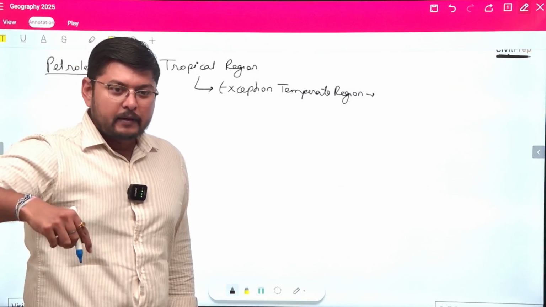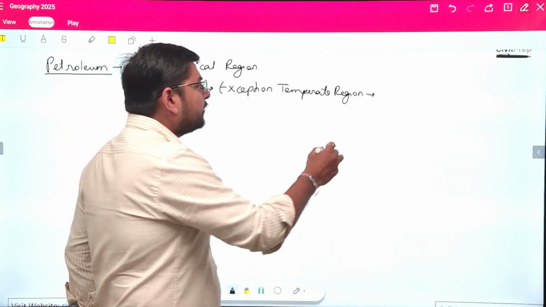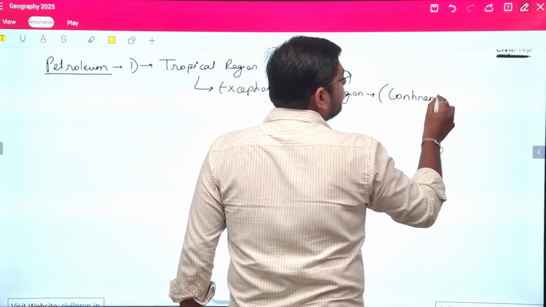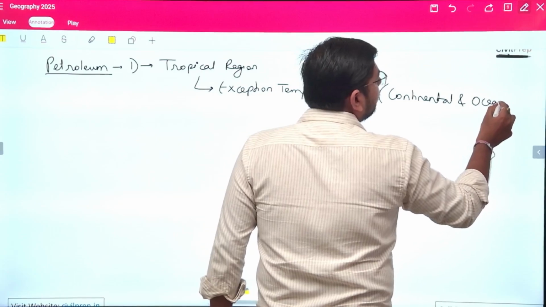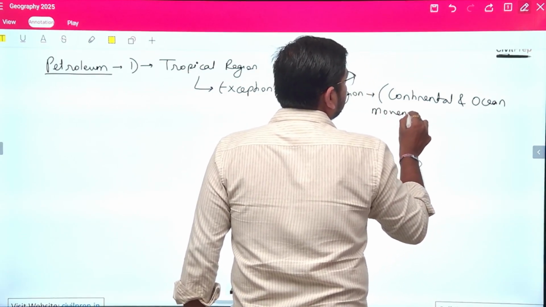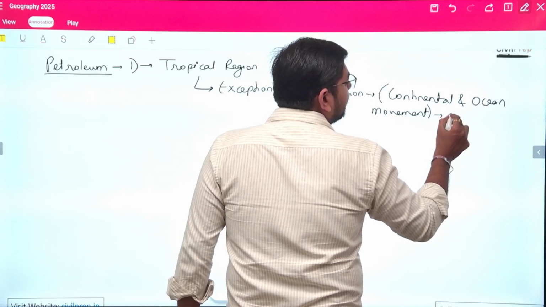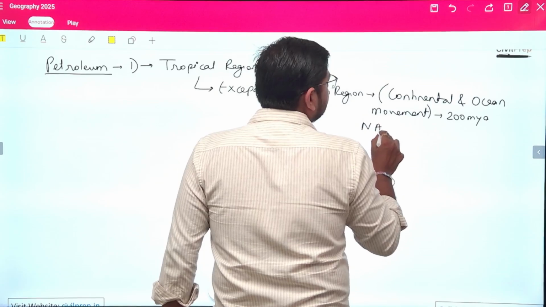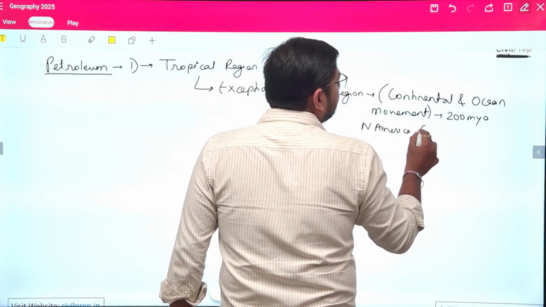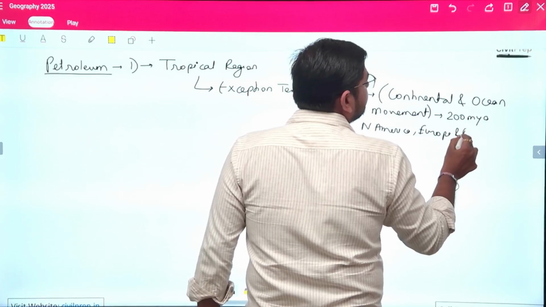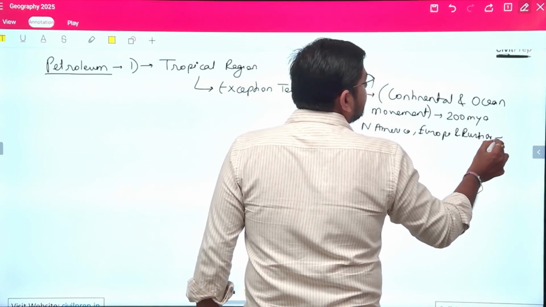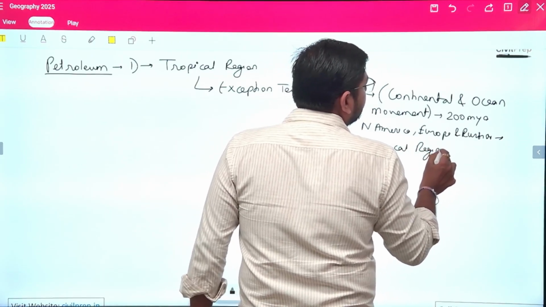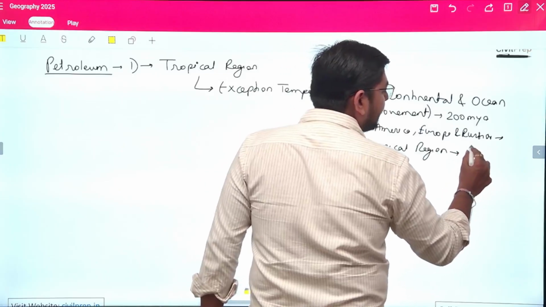I can connect this aspect with the continental and ocean movement, where around 200 million years ago, the regions of North America, Europe, and Russia were present in the tropical region, due to which those regions see the presence of petroleum.